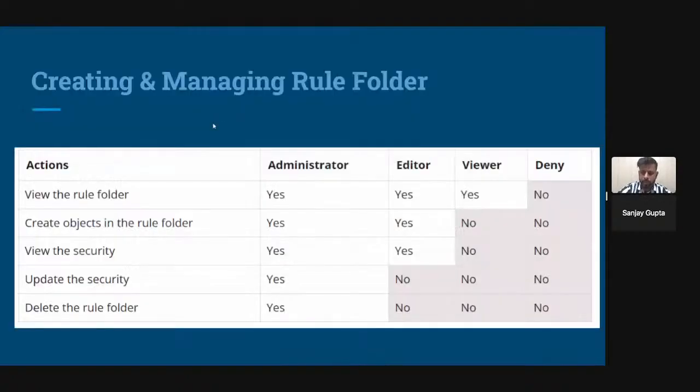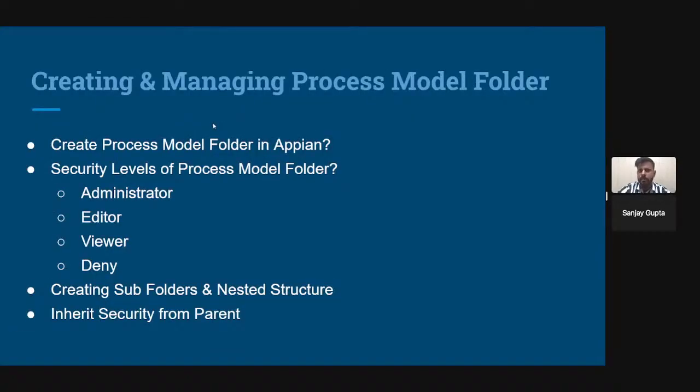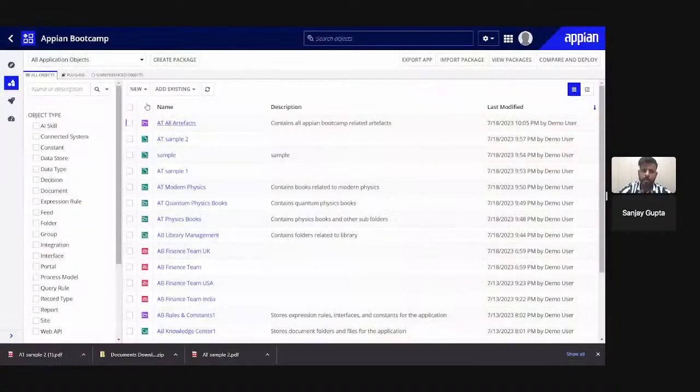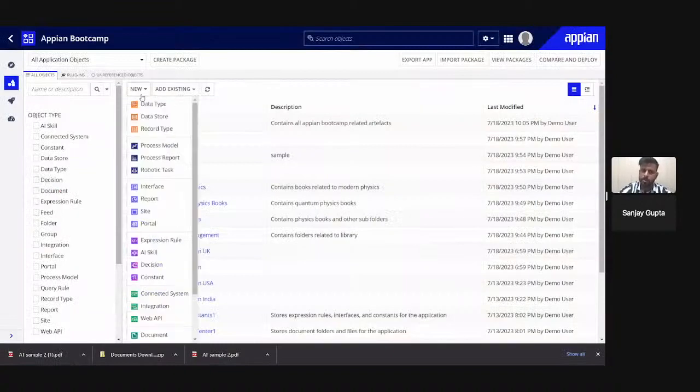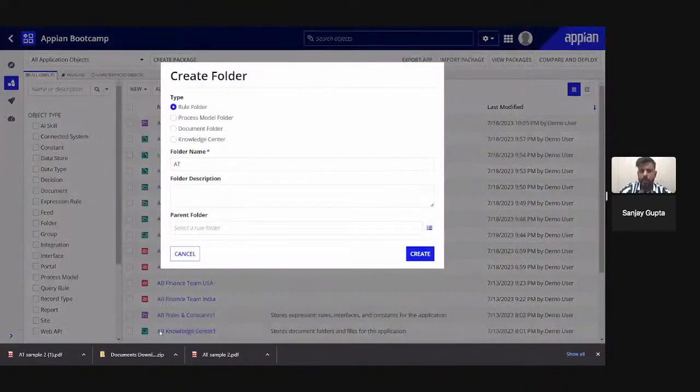Okay. Now, last folder type, that is process model folder. To create a process model folder, also we have to go to new. We can simply go here and create folder, and I have to select process model. Okay, and I can simply give the name like process models.